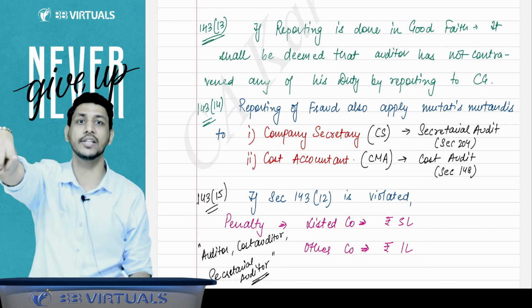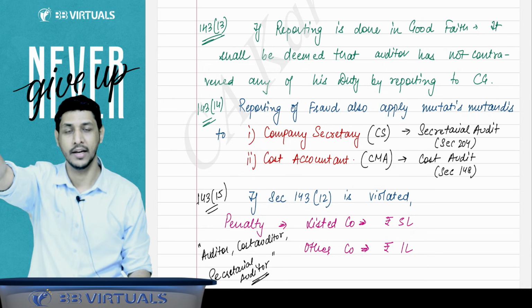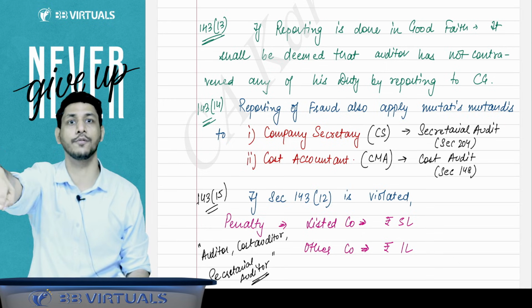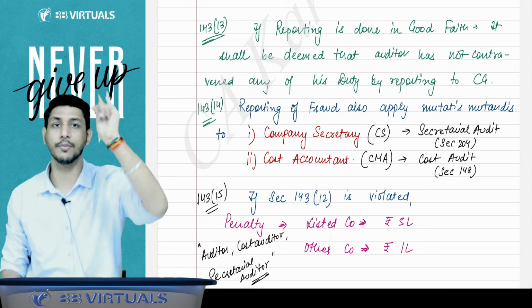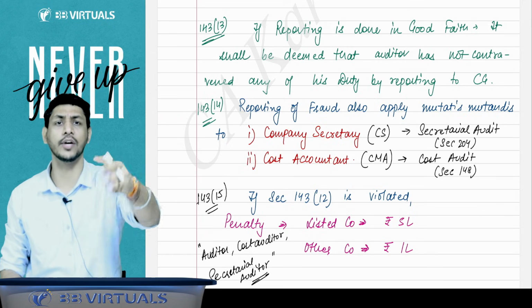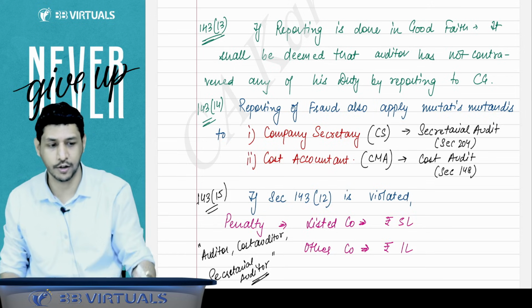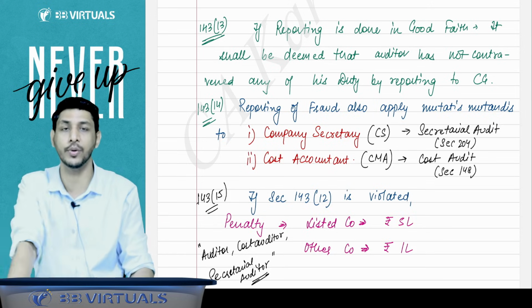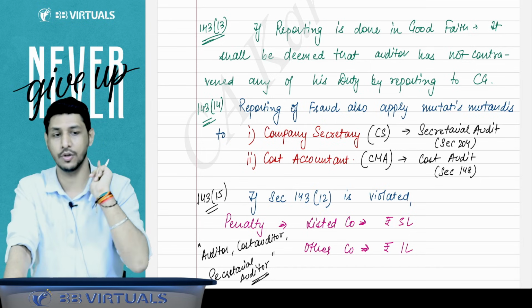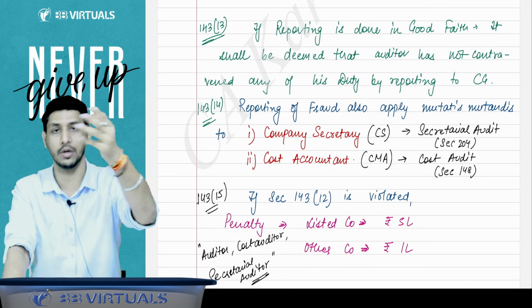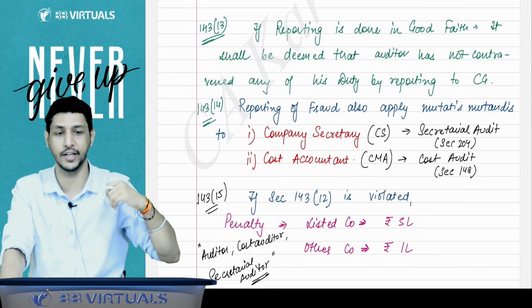If the CS is doing the secretarial audit of that company and, while doing his audit, gets to know about the fraud, the same provision will be applicable to him also. If a cost accountant is doing the cost audit of the company and gets the information during his audit, he has to report to the company also, the board also, or the CG, whatever the authority, I'll tell you.